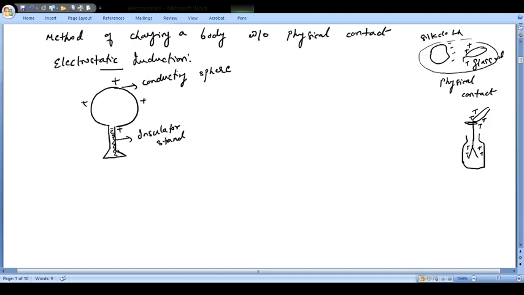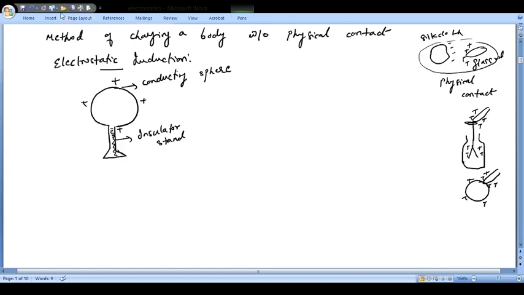One way of charging is by direct contact: you bring a glass rod, touch the sphere, and the charges get uniformly distributed. That is one way. But here we want to charge it by electrostatic induction. If I want positive charges on the metal sphere, let's see what kind of method is employed. So the first step is, I'll have a sphere.